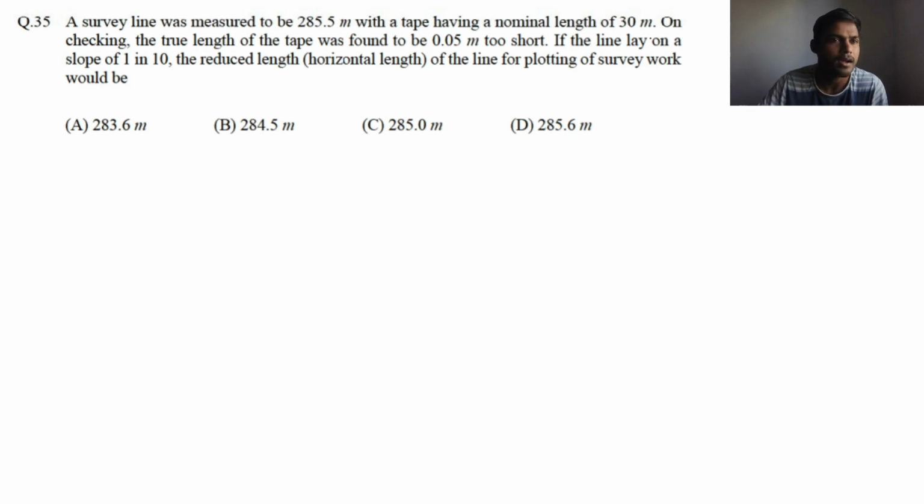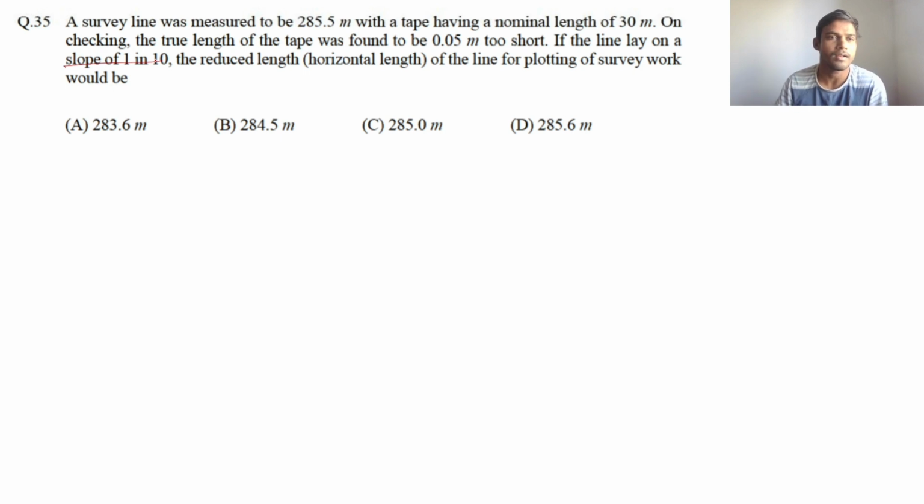The line lay on a slope of 1 in 10. The reduced length, that is horizontal length, of the line for plotting of survey would be? So in this question, two corrections must be made. First correction is regarding the tape length. So it is too short. So one correction must be regarding the length of tape. And another correction is regarding slope correction.